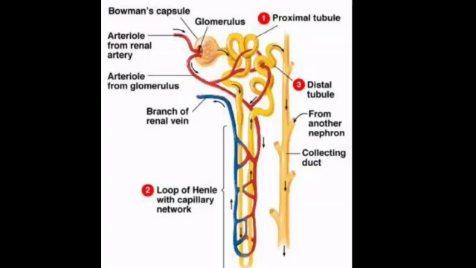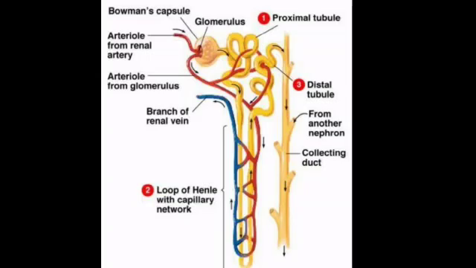The cup-shaped structure in the nephron is called Bowman's capsule. The arteriole which enters the Bowman's capsule will divide and subdivide into many fine branches. These fine branches form a network of blood vessels and they are called glomeruli. So glomeruli is nothing but a network of fine branches, fine means very thin, of blood vessels or blood capillaries.